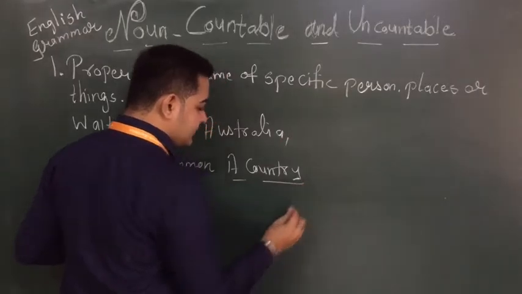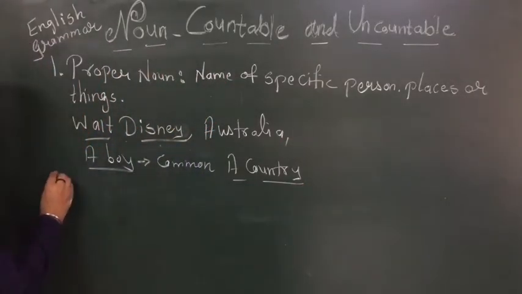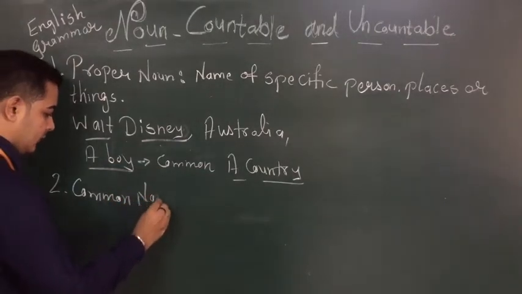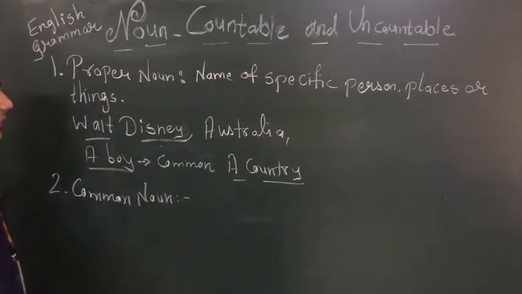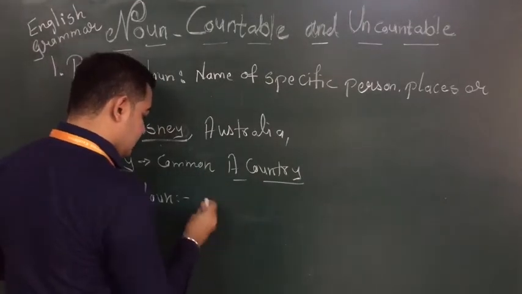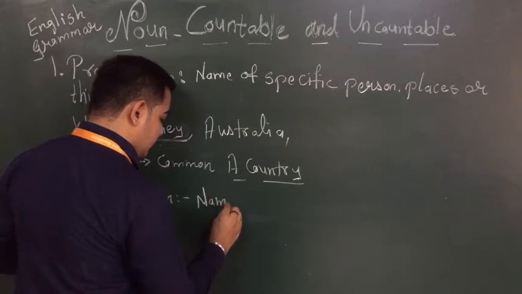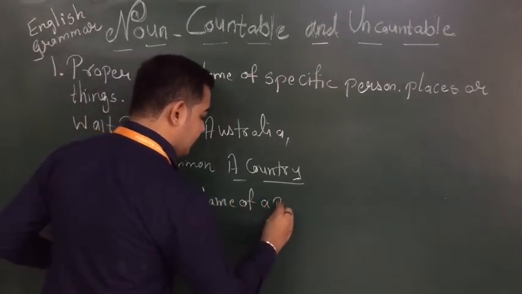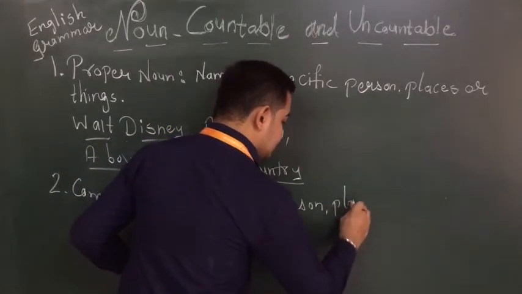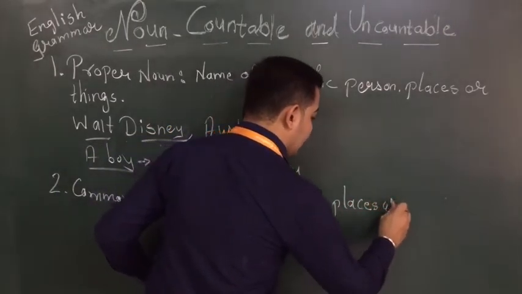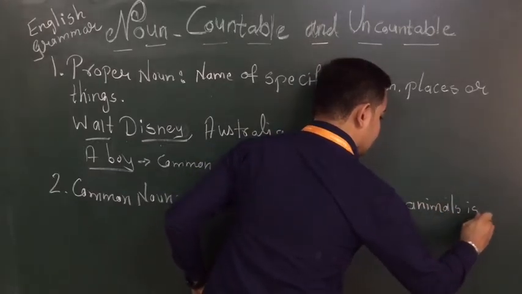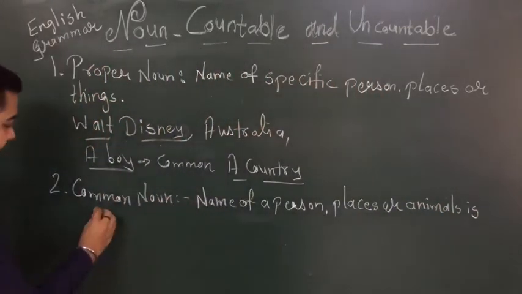So what is the definition of a common noun, students? Name of a person, places or animals is not specific.